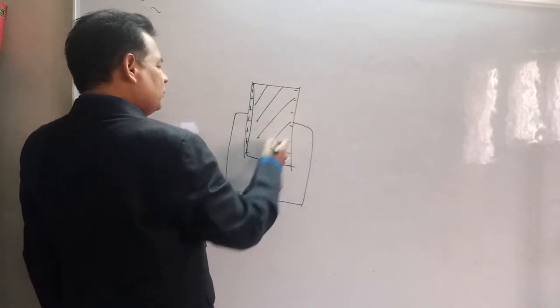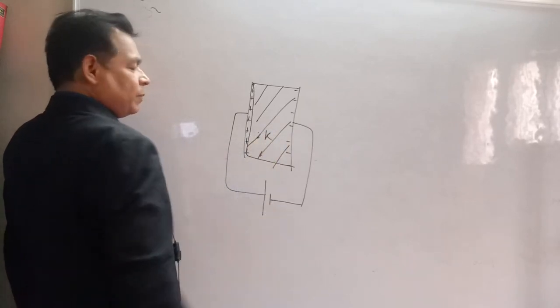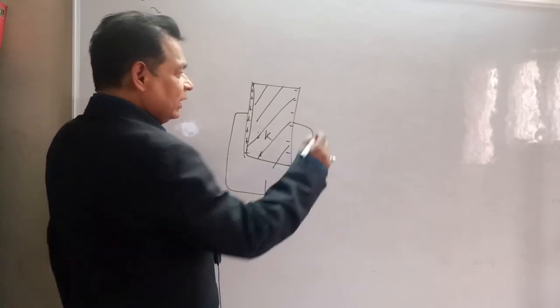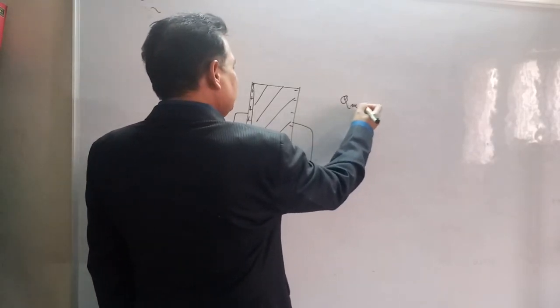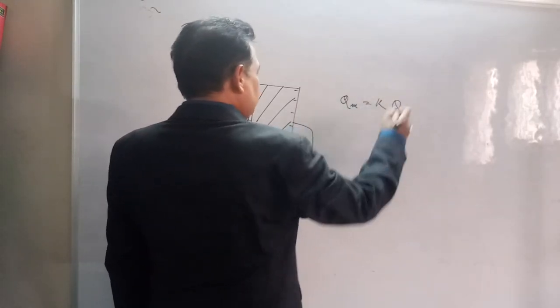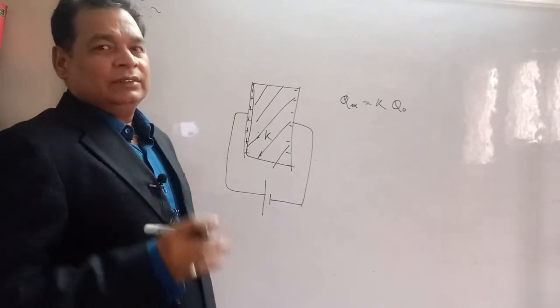This is dielectric of dielectric constant K. We have studied that charge in presence of medium becomes K times of charge in absence of medium if battery is connected.